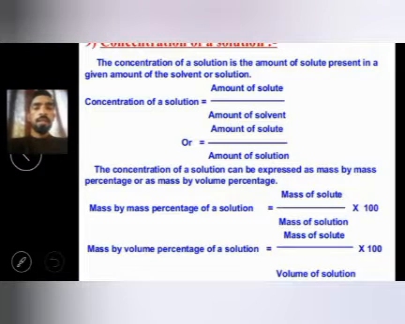Okay, suppose 10 gram of solute we are dissolving in 100 ml of water, so it means that the salty water becomes 10%. If I add 20 gram of salt in 100 ml of water, the salt solution will become 20%. If I add 50 gram of salt in 100 gram of water, the water will become 50% concentrated. Okay, this is the concentration of solution.